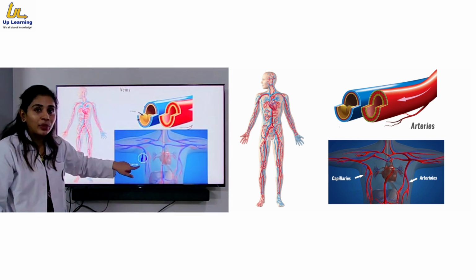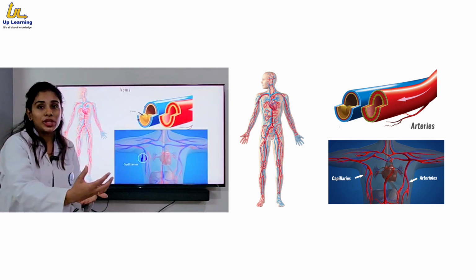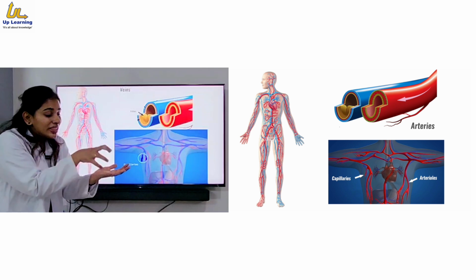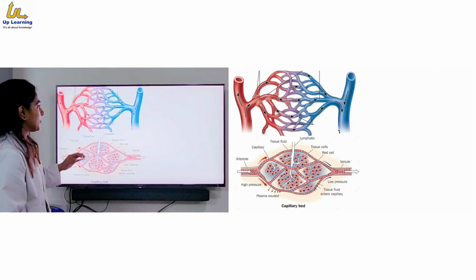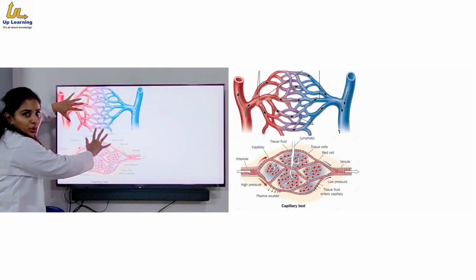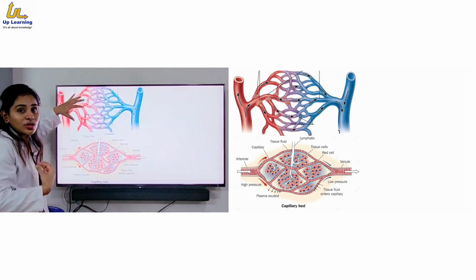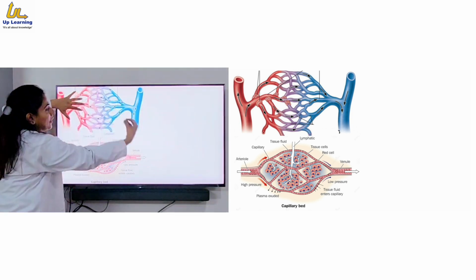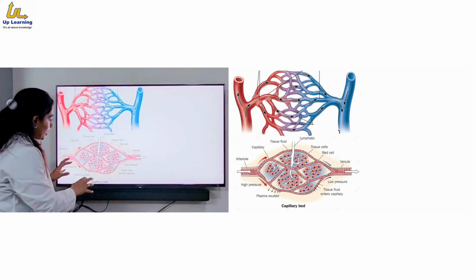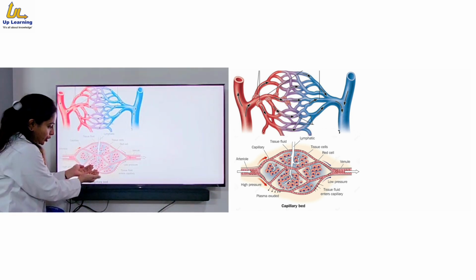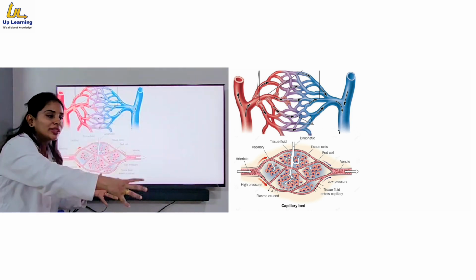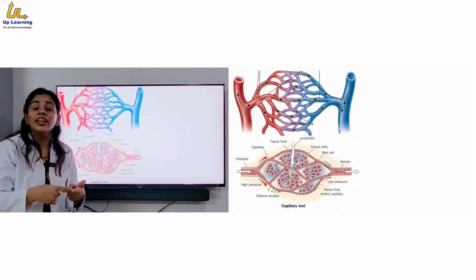Small capillary networks are actually important for the actual transportation. For example, artery will carry all the nutrients, oxygen, liquids, but the tissue needs to take that. Okay, now I'll give you one example. See, here all the nutrients, liquid, oxygen are going towards here. This white part is a tissue, which requires all those things. So the tissues will take all those things. They will pour out their waste product and again it will be carried towards the heart. Clear? So in this way, there is an exchange between tissue and blood, like take all the good things and give all the bad things, so that the blood vessel will carry them towards the heart for the oxygenation process again.